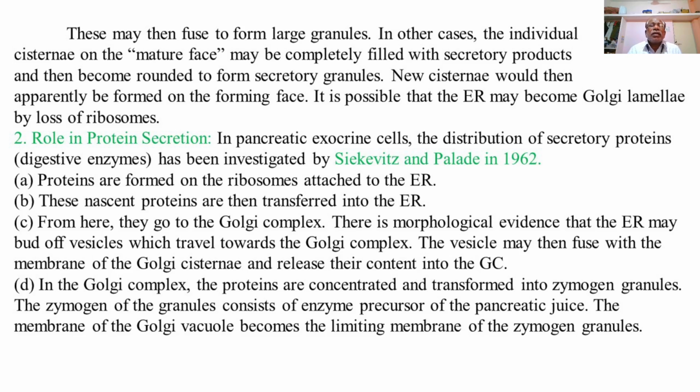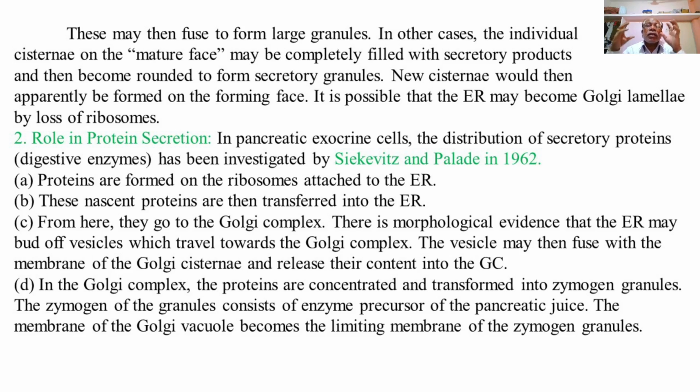In other cases, the individual cisternae on the mature phase, or the outer surface, may be completely filled with secretory products and then become rounded up to form secretory granules. So, in some cells, the smaller secretory granules fuse to form large secretory granules.